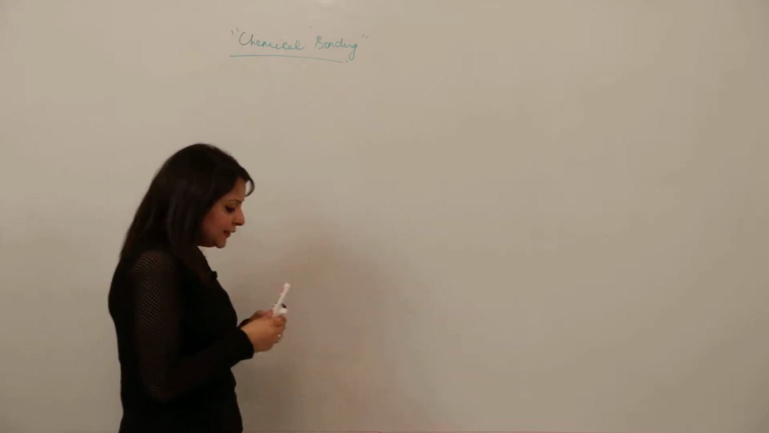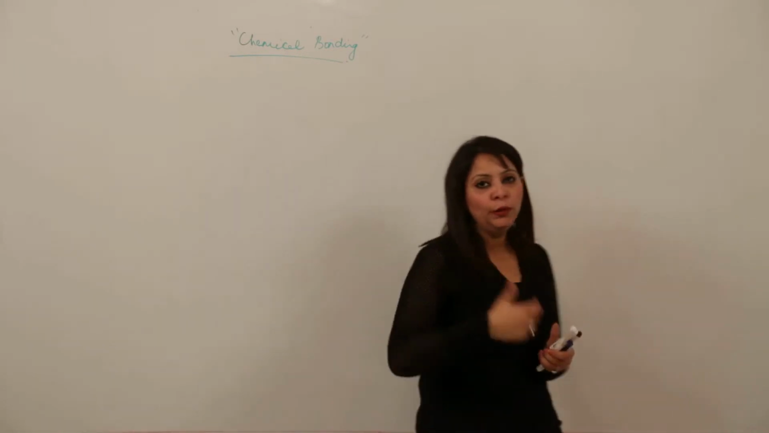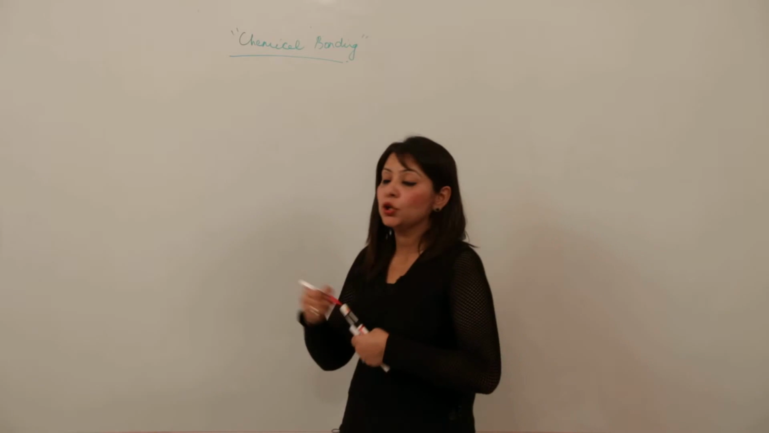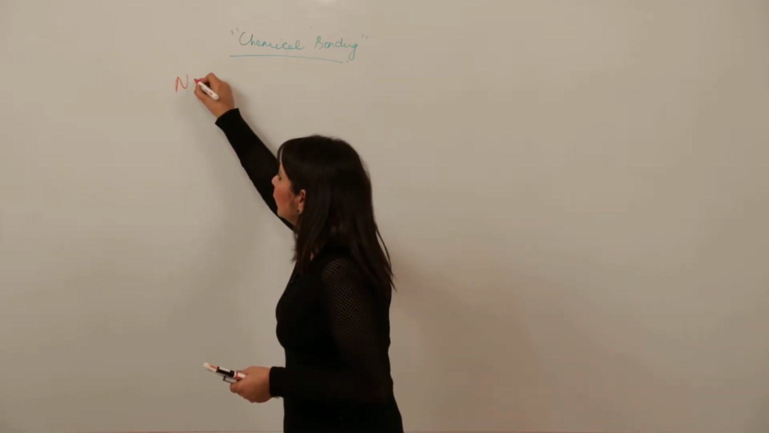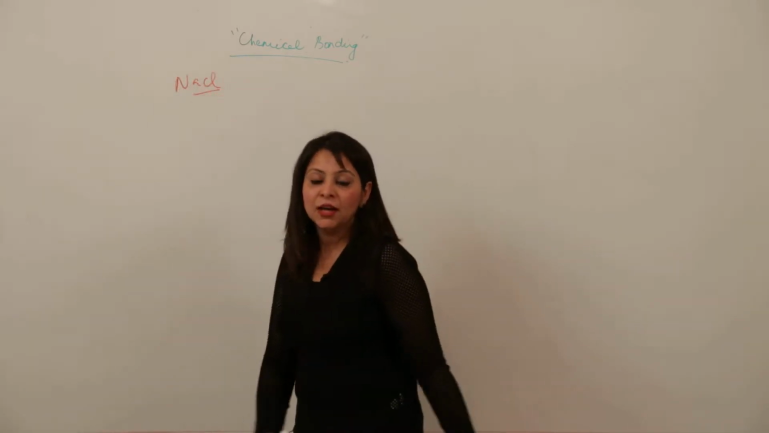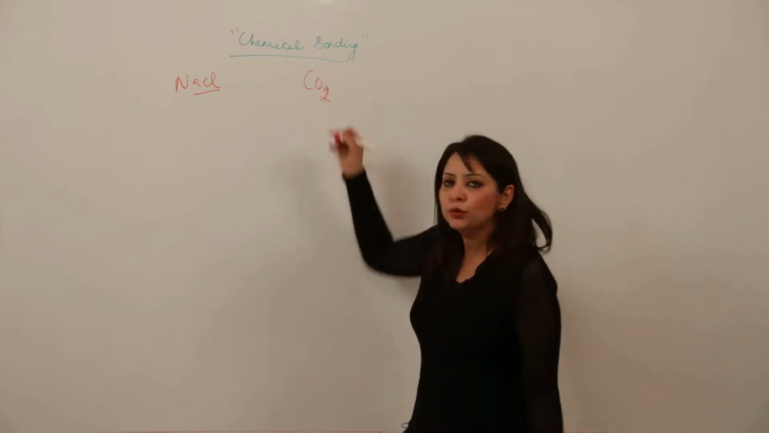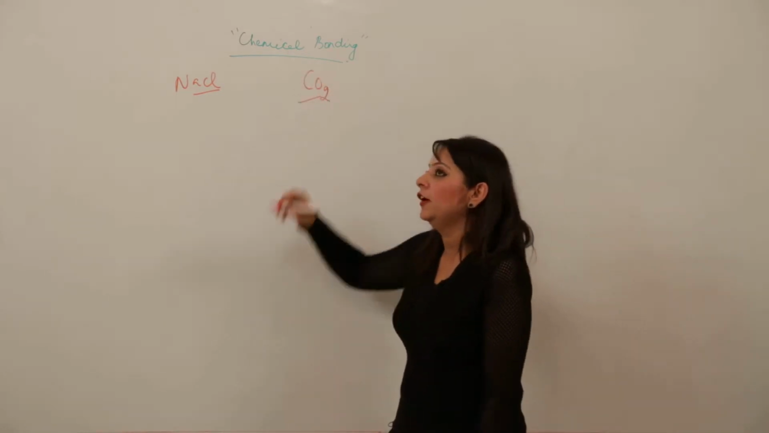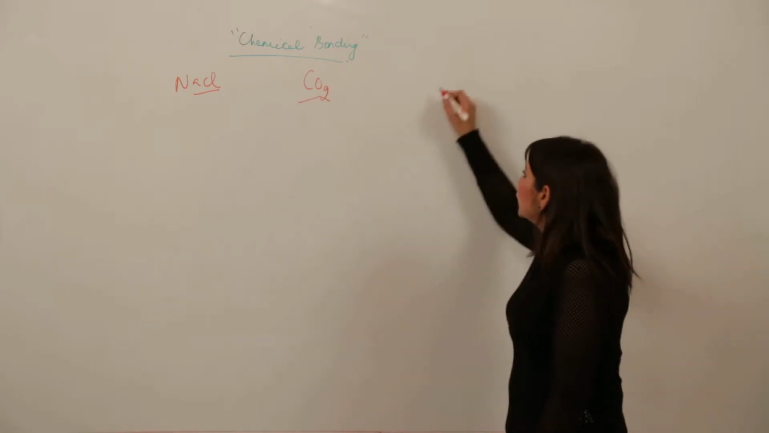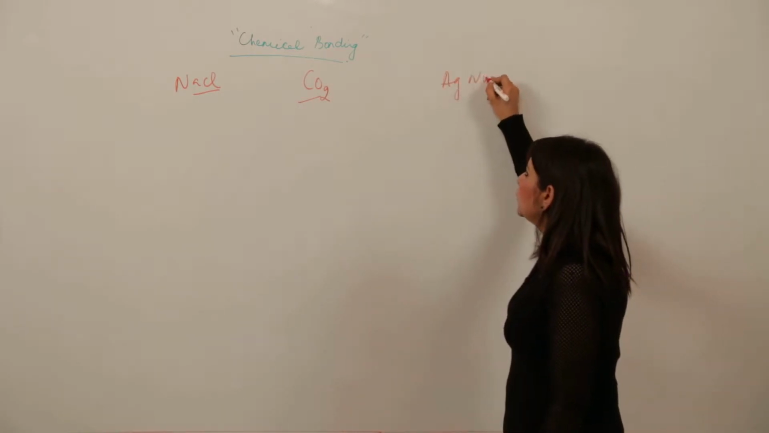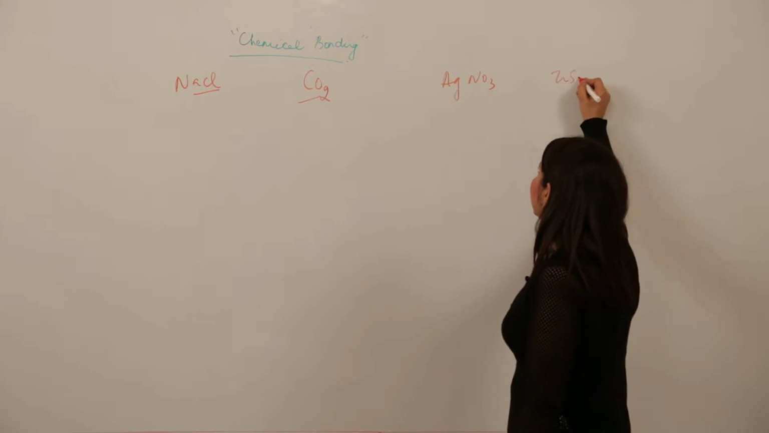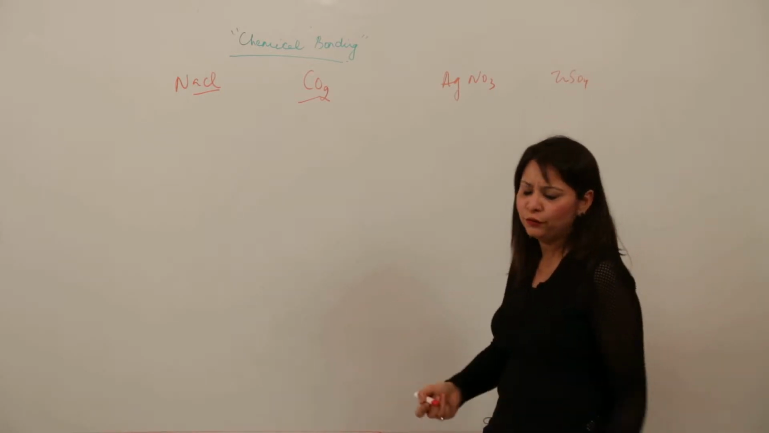Now you must have seen, what is the formula for the salt, for the table salt? It is NaCl, right? What is the formula for carbon dioxide? You will write CO2. What is the formula for, say, silver nitrate? So we write AgNO3, zinc sulfate, ZnSO4, or somehow you can write many formulas.